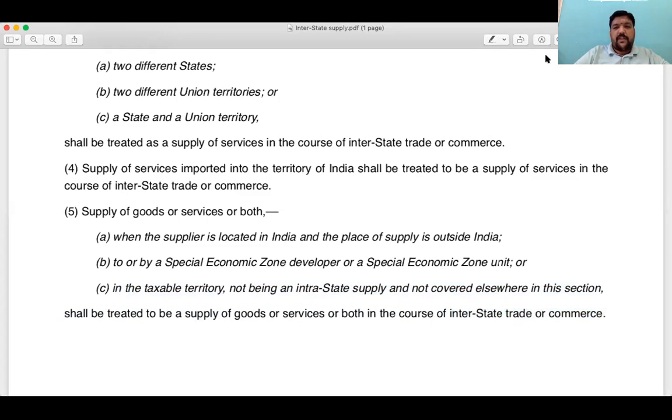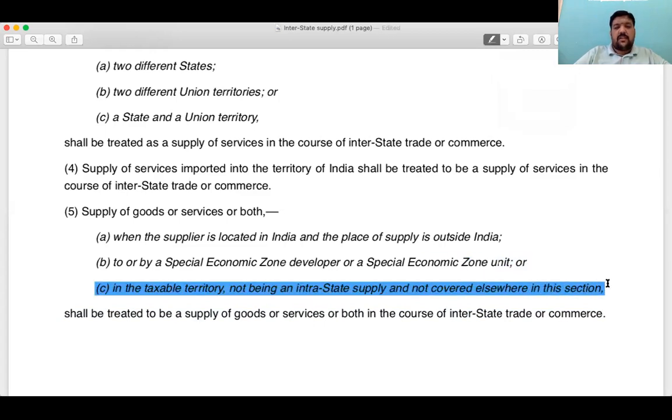Which means the point that I want to drive home here is very simple. This transaction will be covered by this last limb.